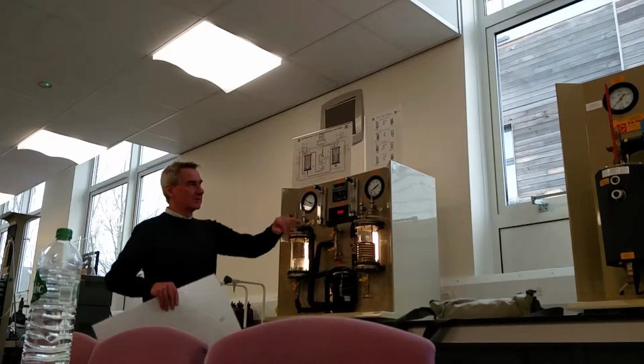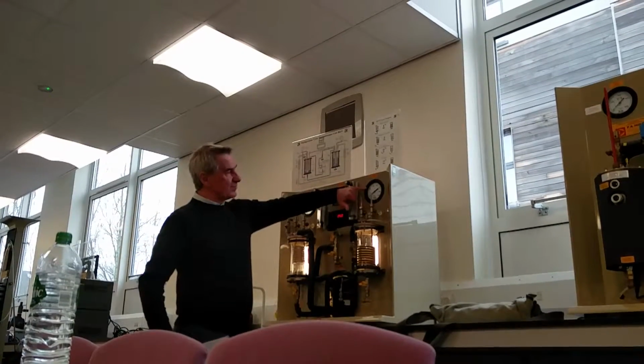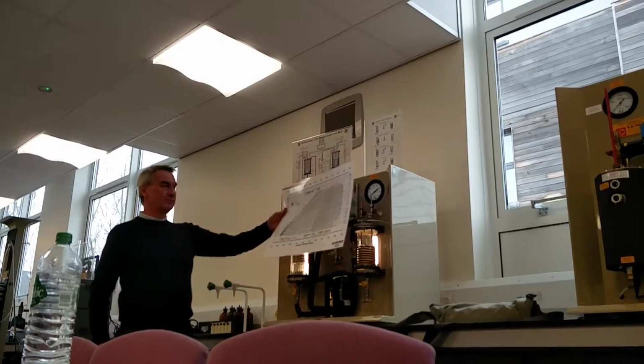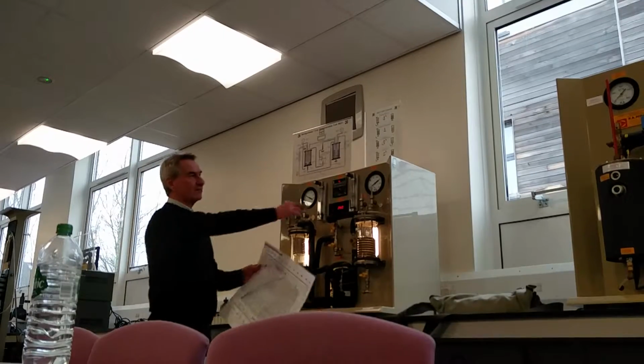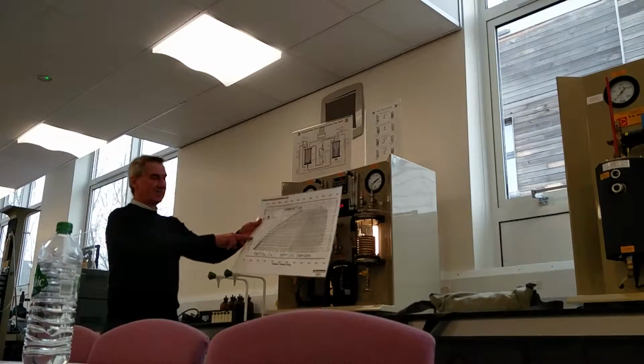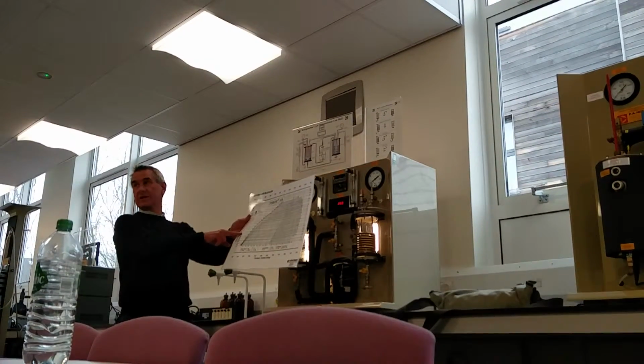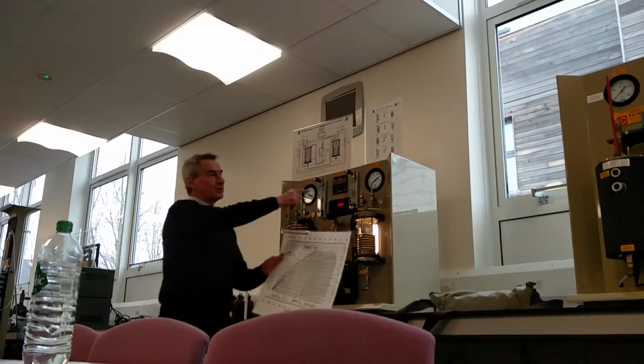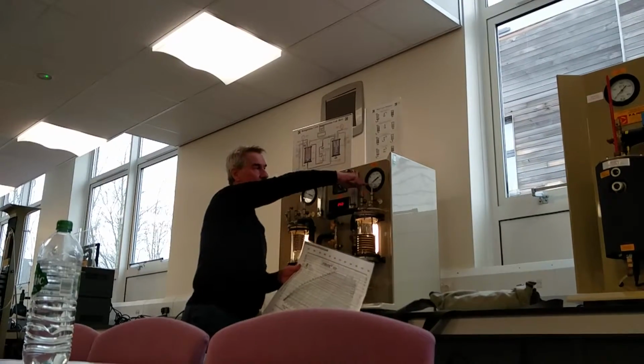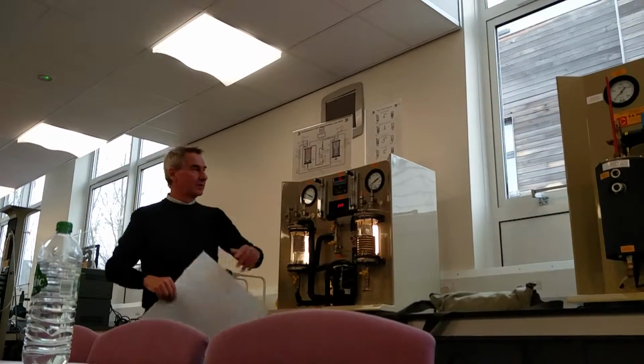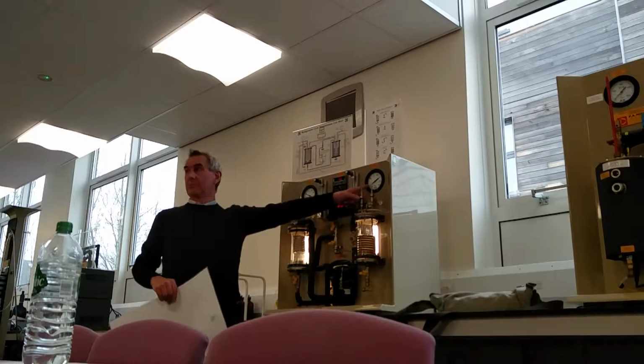So in essence, this is gauge pressure, this is absolute. So when we have 0 there, we have a 1 here. Because we're minus 0.8 there, we're actually up 0.2.